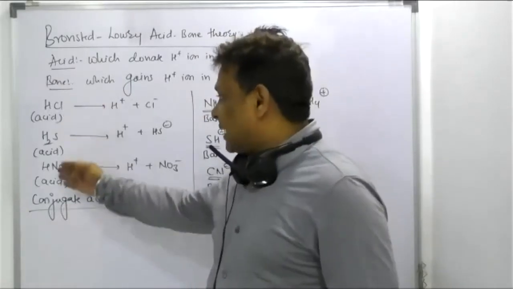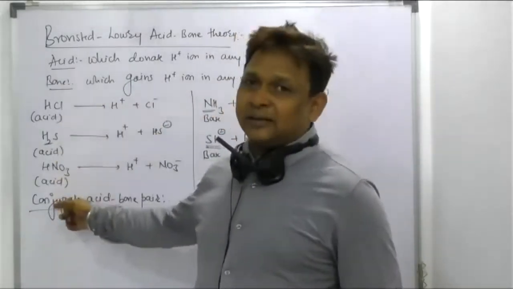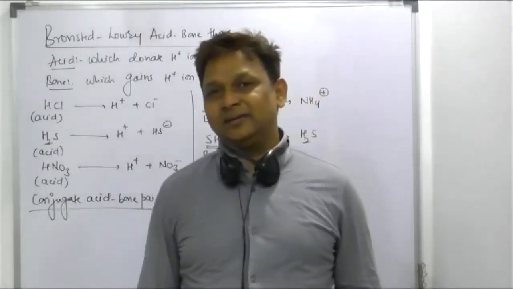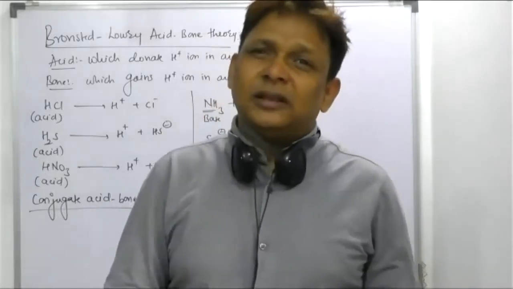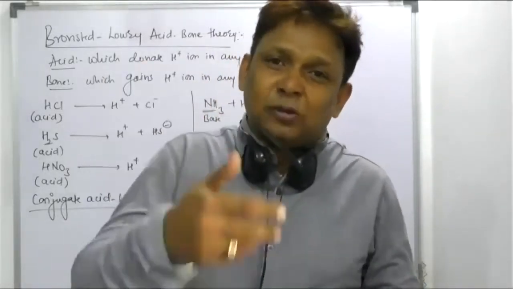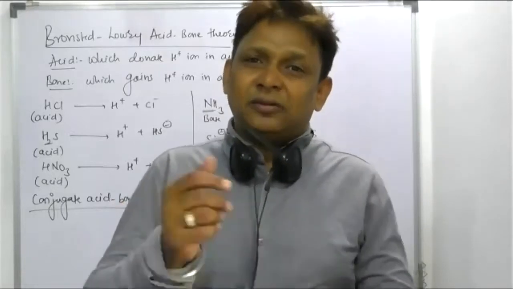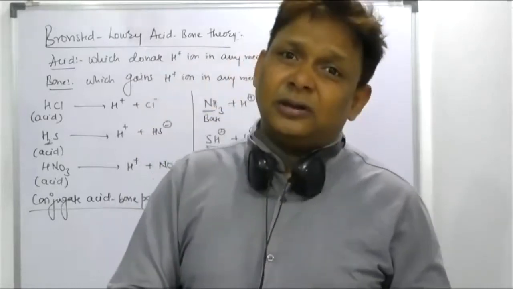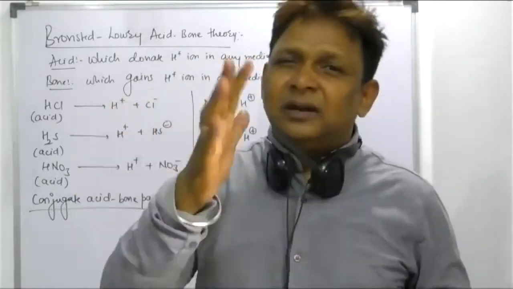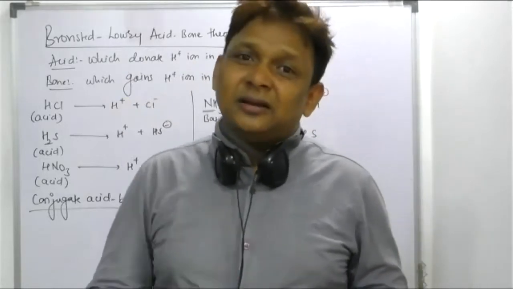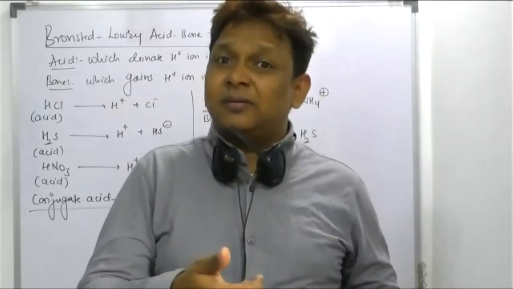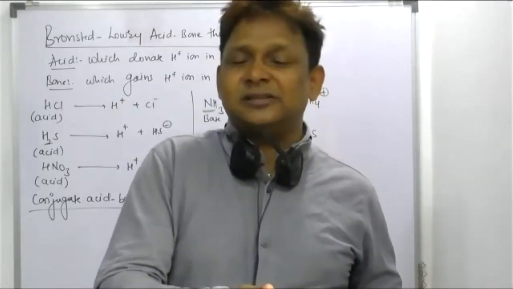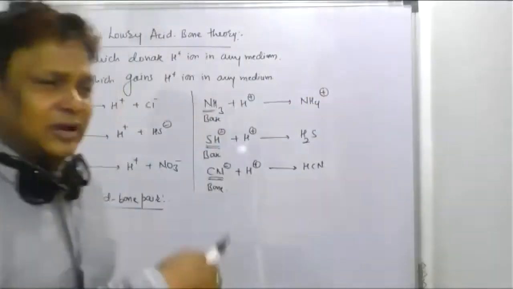See beta, they have a tendency to provide H plus. They all are acids. They all have a tendency to gain H plus. They will act as a what? Base. But in Arrhenius, beta, only water is there. Then only you put it over it, which will give H plus ion, then we can say acid. And in the water which gives OH minus ion, it is called a base. According to Arrhenius, the medium is water. According to Bronsted-Lowry, the medium is anything. Only check that giving H plus and taking H plus become Bronsted-Lowry. In Arrhenius, giving H plus is acid, giving OH is base. Clear beta? Conjugate acid base pair.